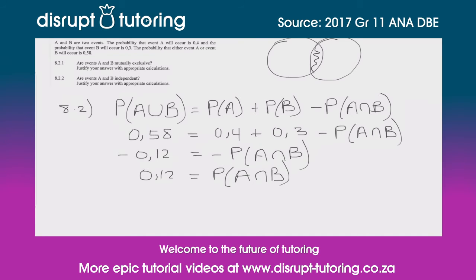What I would do then is say, well, that clearly doesn't equal 0, and therefore events A and B are not mutually exclusive. Okay, so we have proven that they are not mutually exclusive because the probability of the intersection is not equal to 0.